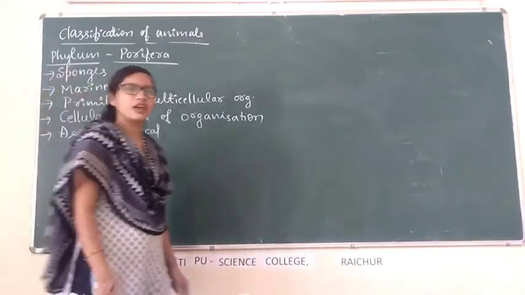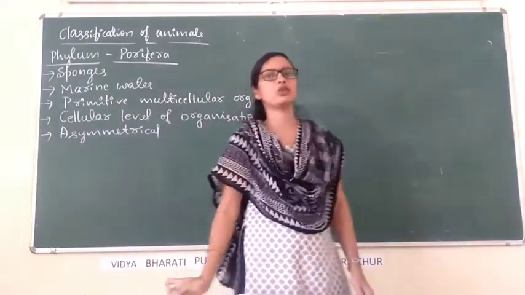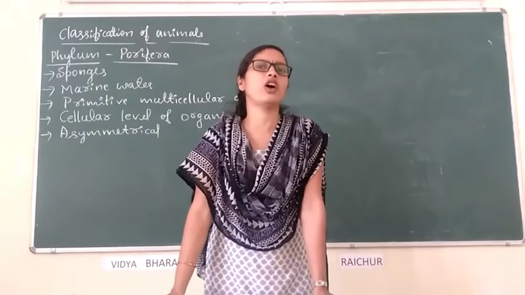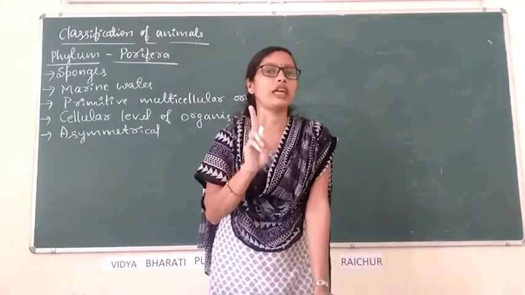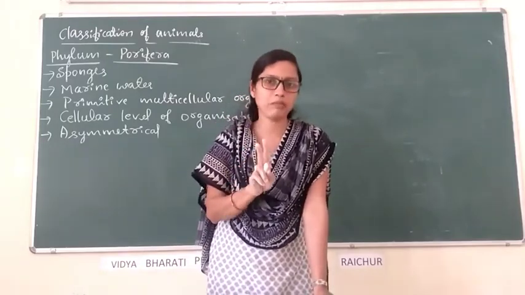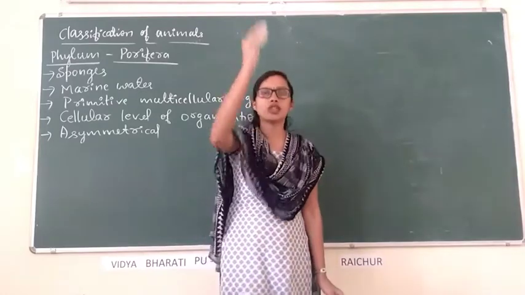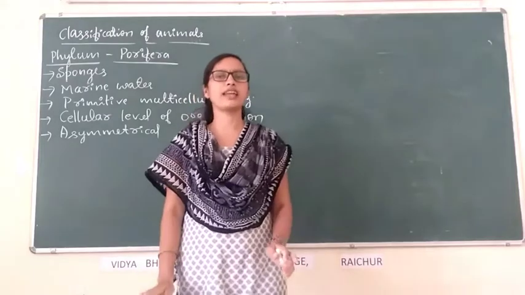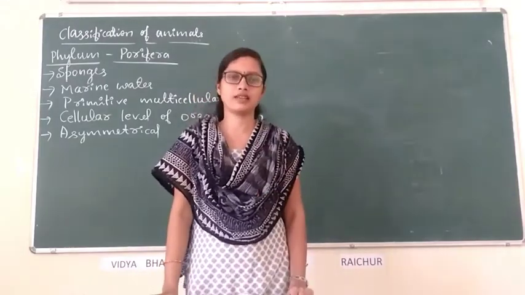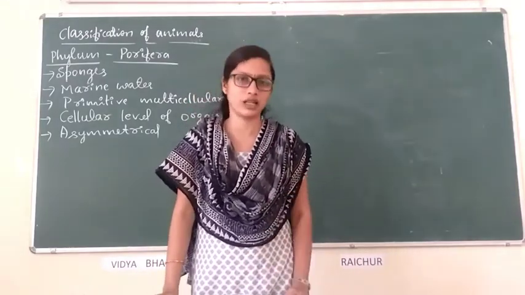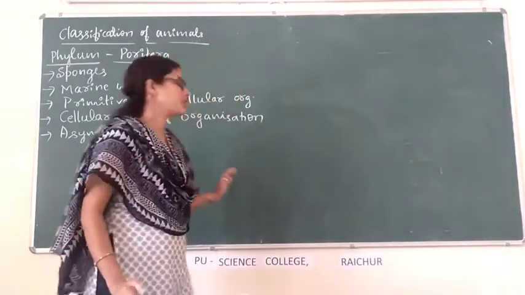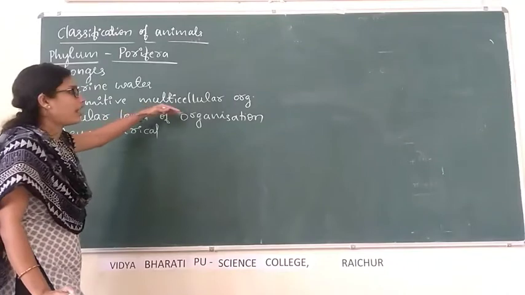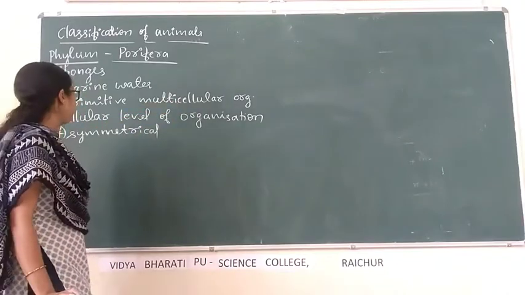Asymmetrical means any plane passing through the central axis of the body cannot divide the organism into two equal halves.